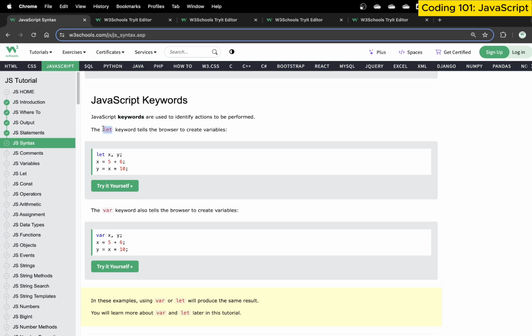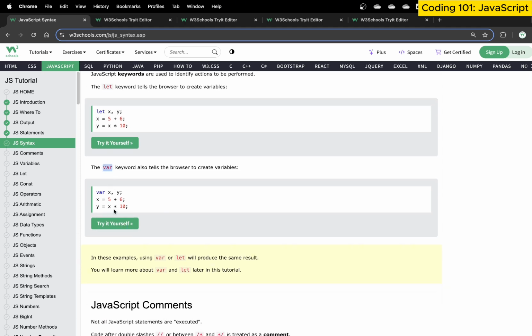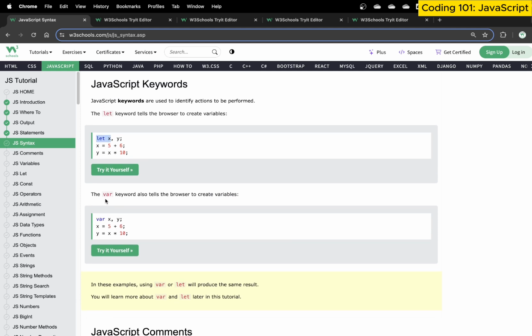They perform specific functions. For example, the let keyword tells the browser to create a variable. Similarly, var is a keyword within JavaScript that tells the browser to create a variable. Similarly, we have if, else, loops, for, and so many other keywords that you can use within JavaScript.